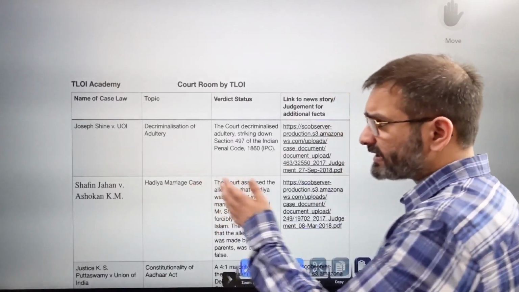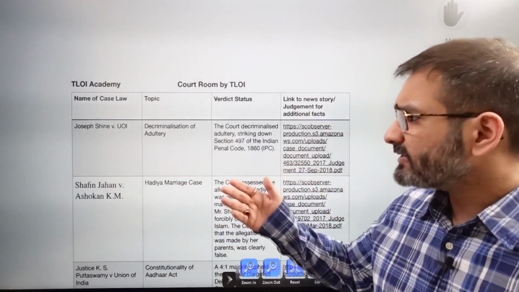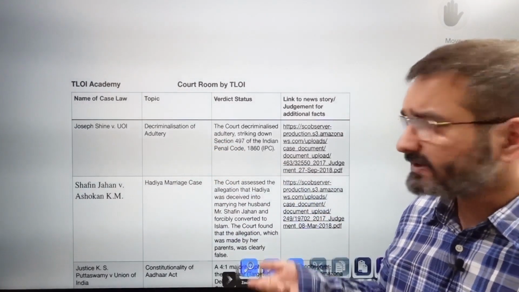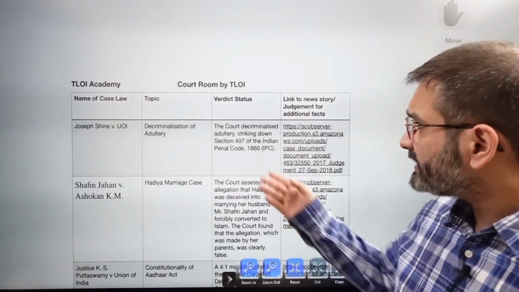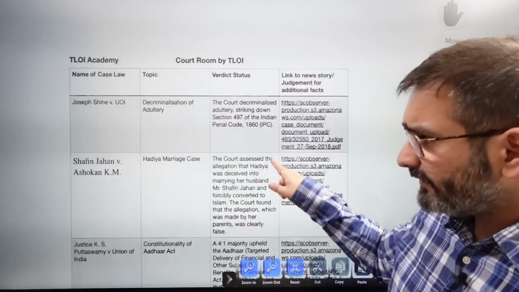Then we go to Joseph Shine. Again, both judgments came out pretty much right next to one another. So Joseph Shine versus Union of India is about the decriminalization of adultery. This is Section 497 of the IPC. The court decriminalized adultery. It struck down Section 497 of the IPC.